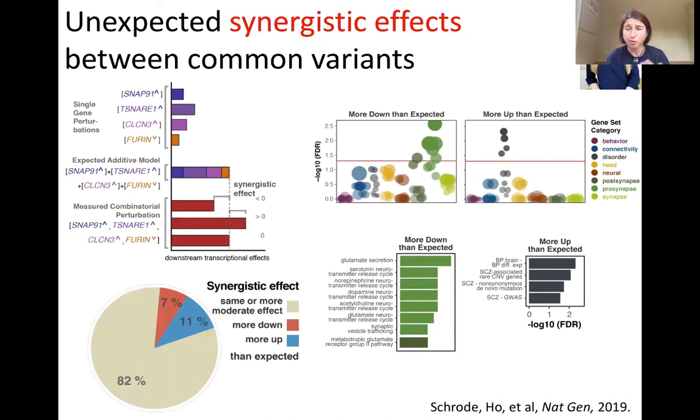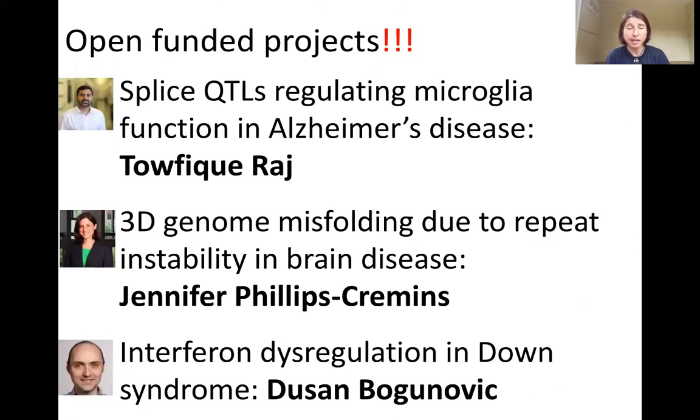Furthermore, some genes were more up than expected, and these 11% of genes were enriched for the rare and common variants associated with schizophrenia risk. And as I close, I do again want to point out that we have many open, funded projects. They're all co-mentored projects with some of our favorite collaborators.